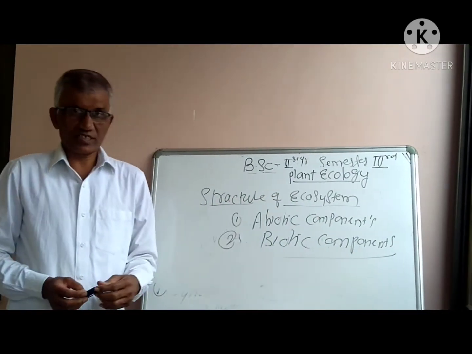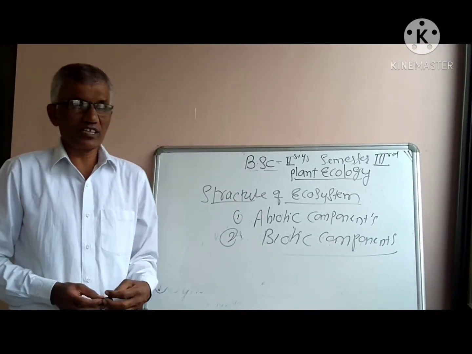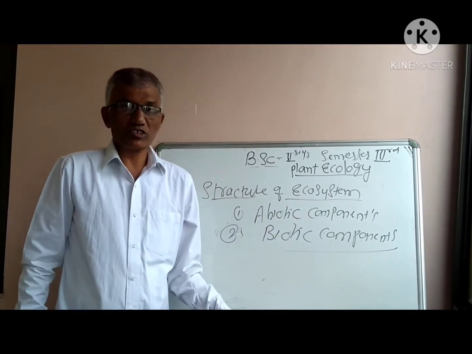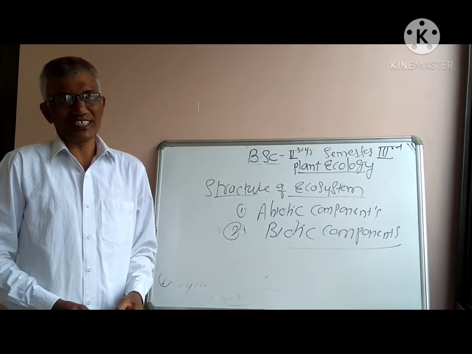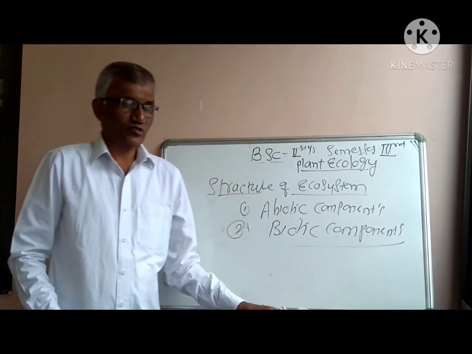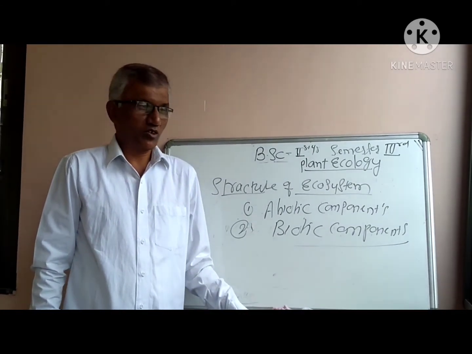Abiotic components, the name itself indicates the non-living things of each and every ecosystem act as abiotic components. This also consists of physical components and chemical components.